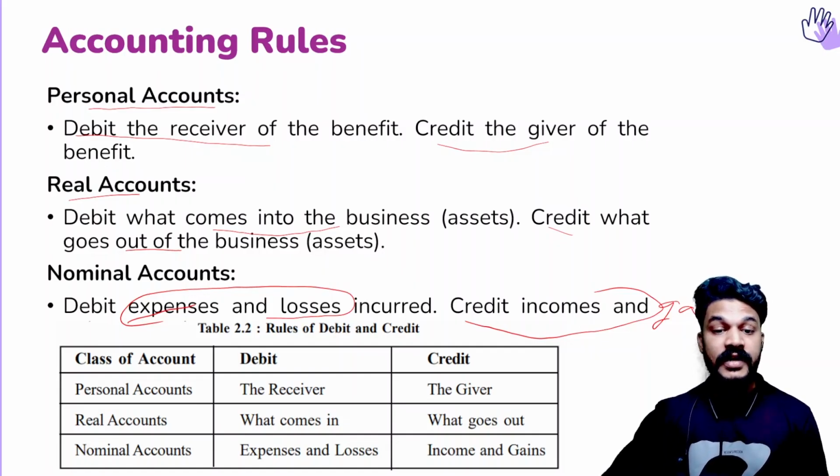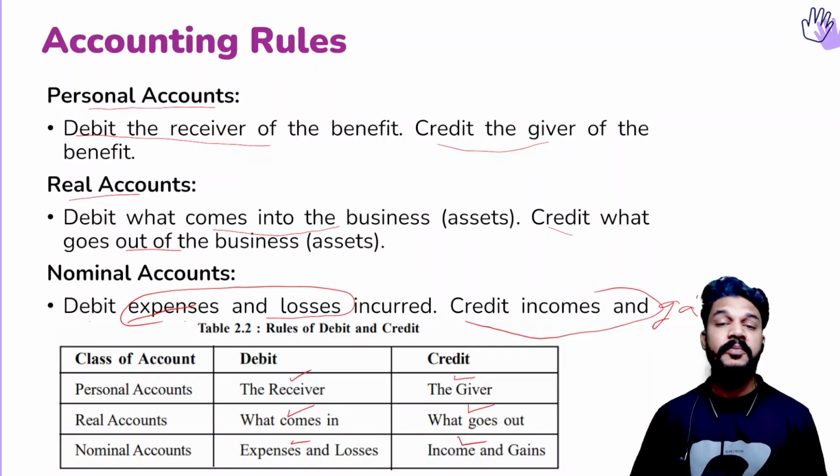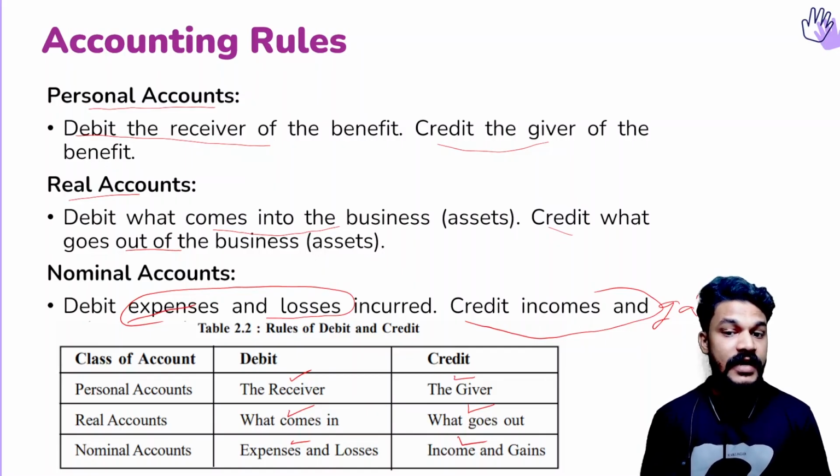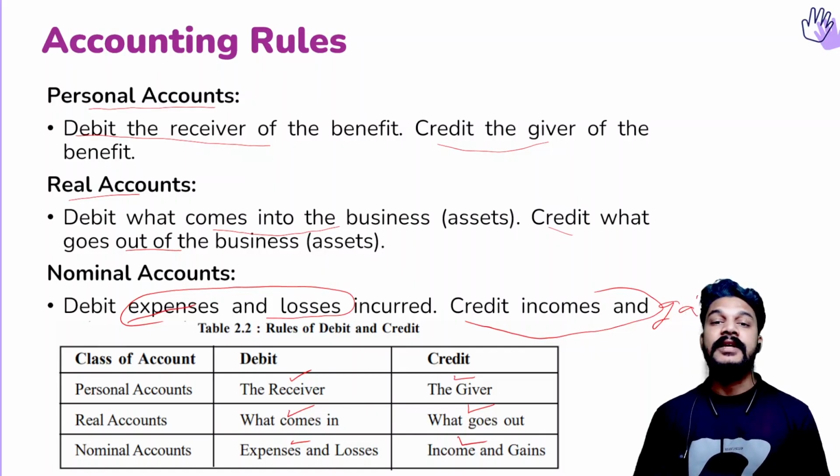In case of personal accounts, debit the receiver, credit the giver. In case of real accounts, debit what comes in, credit what goes out. In case of nominal accounts, debit expenses and losses, credit incomes and gains. So this is the rule of debit and credit, and this should be in your mind. If it's there in your mind, you can record any kind of transaction.